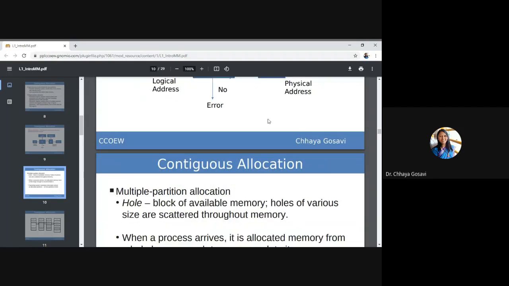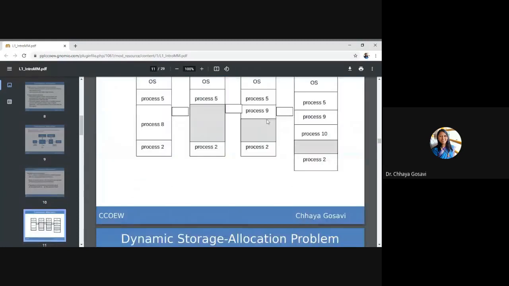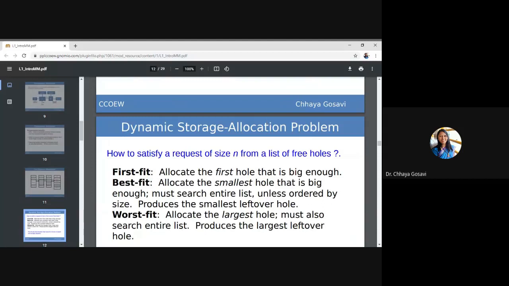Any queries about the previous session? Can we move on? We are going to decide how to allocate memory to a particular process. I'm going to start my camera now.